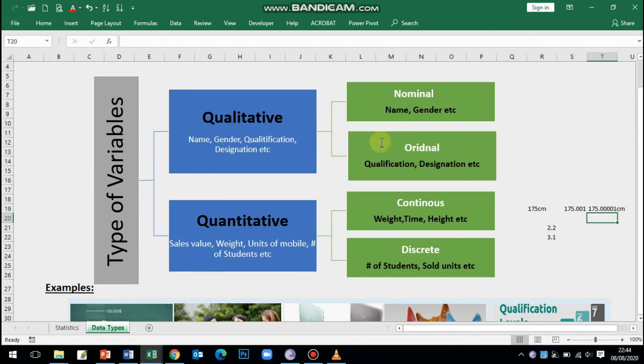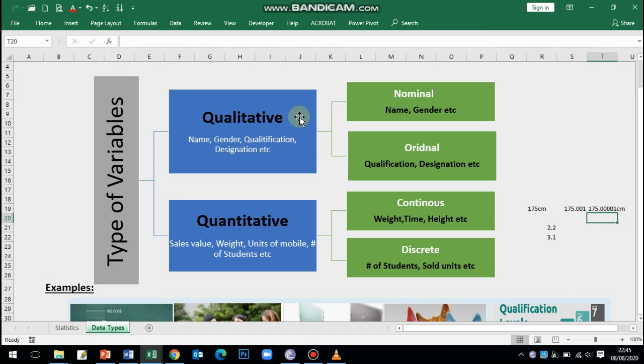Let's summarize the whole concept. There are two major types of variables. One is qualitative, second is quantitative. Qualitative variables are those variables where we cannot apply any arithmetic operations. We cannot measure these variables. These variables can be described only by words like name, gender, qualification, designation, etc.